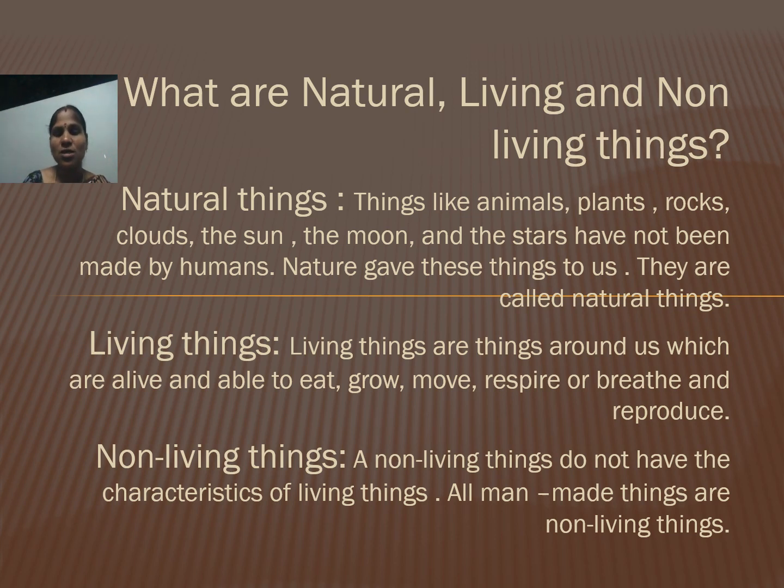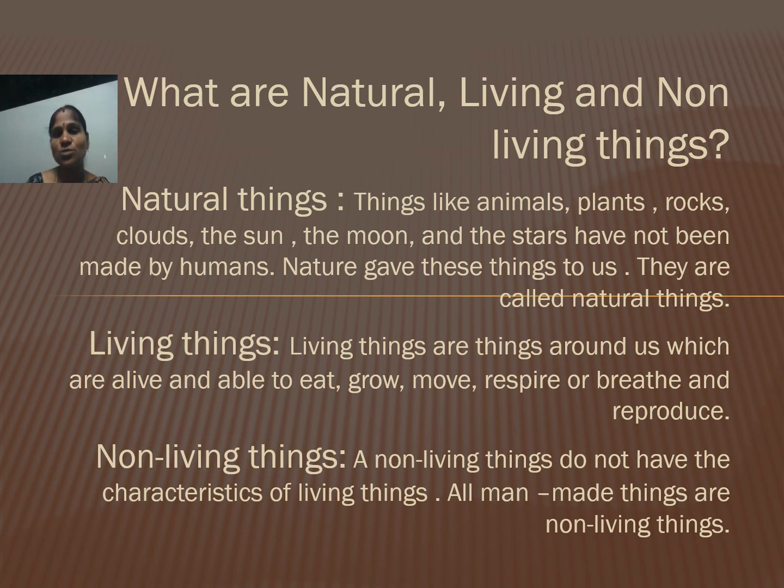Living things are things around us which are alive and able to eat, grow, move, respire and reproduce. Living things can eat, grow, and move from one place to another, they breathe and they reproduce also.